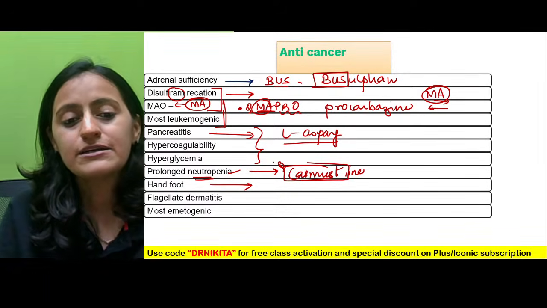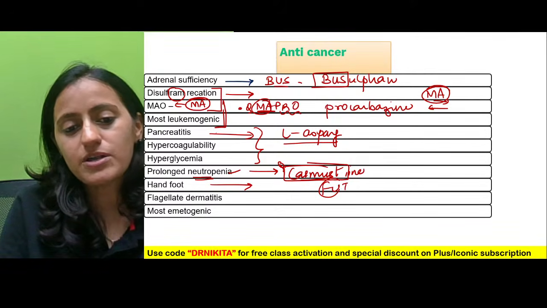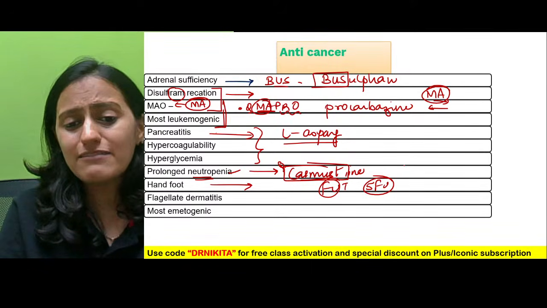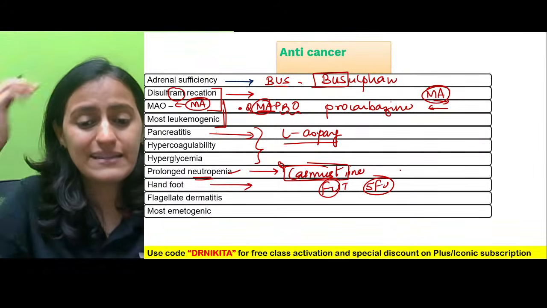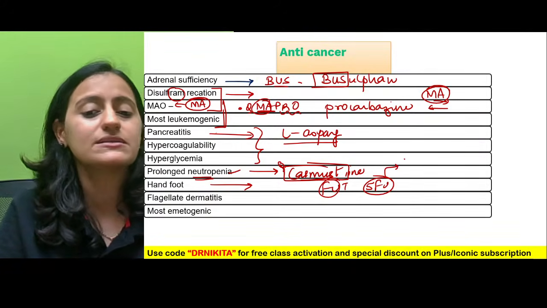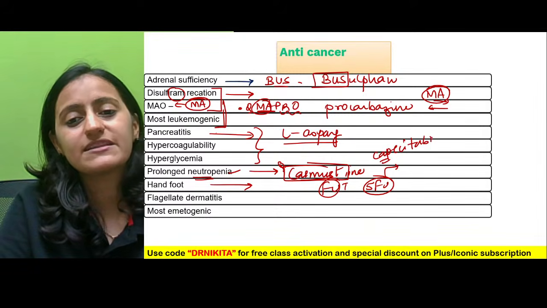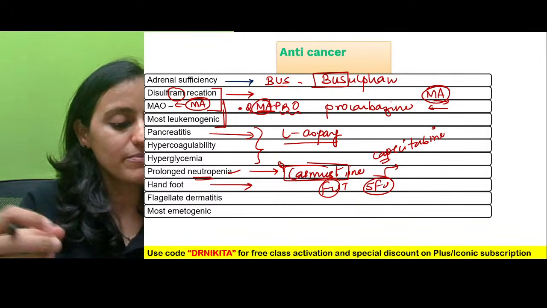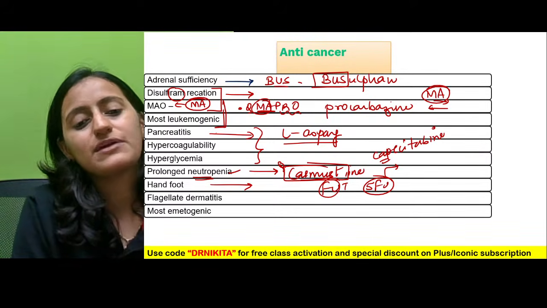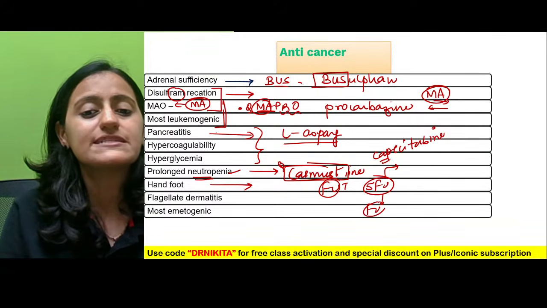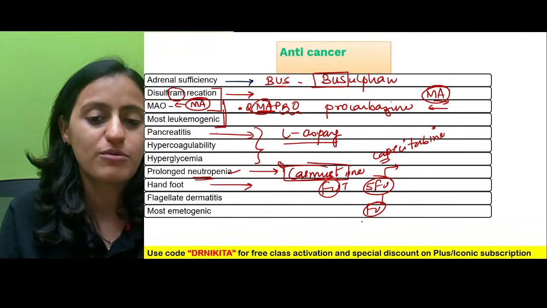Hand, foot. When I say foot, remember FU, that is 5-fluorouracil. So we have hand, foot, and the cap. What is the prodrug for 5-fluorouracil? It is the cap drug, capecitabine. Remember, capecitabine and 5-fluorouracil cause hand-foot syndrome. Also, 5-fluorouracil is excreted through the lungs.